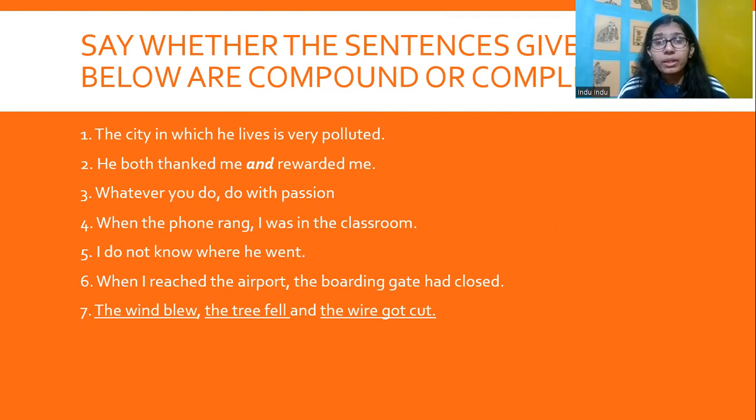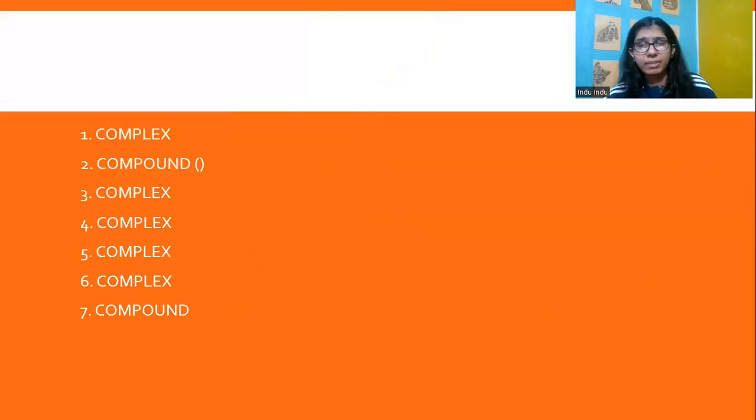When I reached the airport, the boarding gate had closed. So it has a principal clause and a subordinate clause. When I reached the airport is the dependent clause here, and the boarding gate had closed is the principal clause here. So here we get a complex sentence. The wind blew, the tree fell, and the wire got cut. These are three separate sentences that have been combined with the conjunction and. That makes it a compound sentence. The answers to these have been given in the next slide, which you can obviously see.